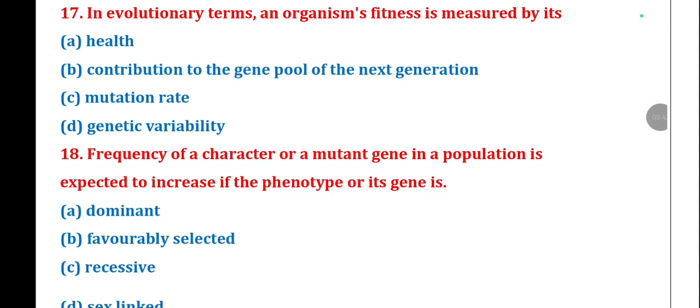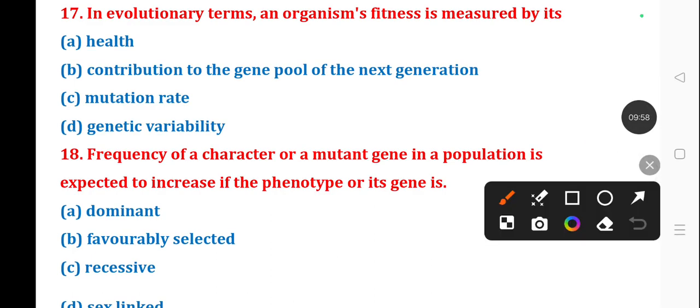Next question number 17. In evolutionary terms, an organism's fitness is measured by its... The correct answer is option B, contribution to the gene pool of the next generation.